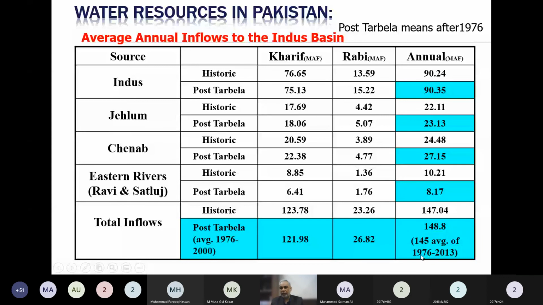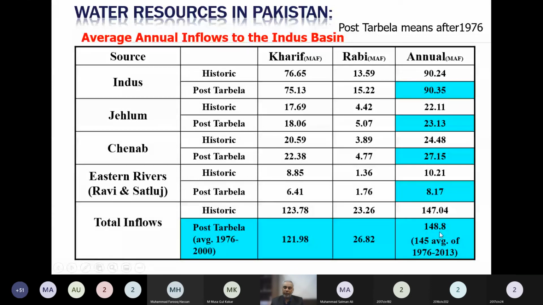From 1976 to 2013, the average is 145 million acre feet, which is coming as surface water through the rivers in the plain area of the Indus Basin in Punjab and in Sindh and Balochistan irrigation system, which is depending on the Indus Basin.